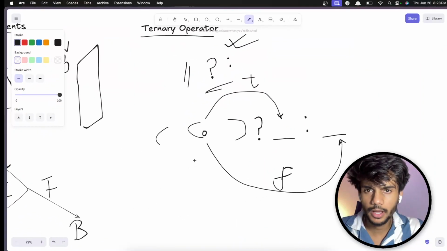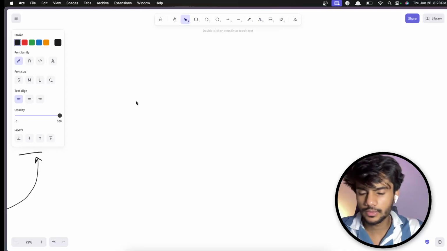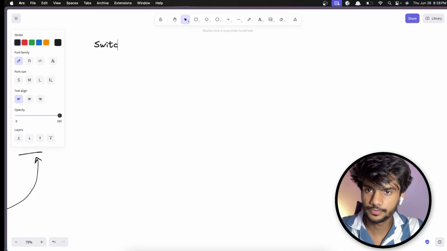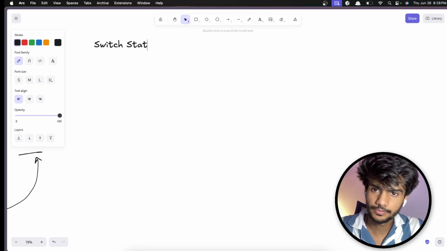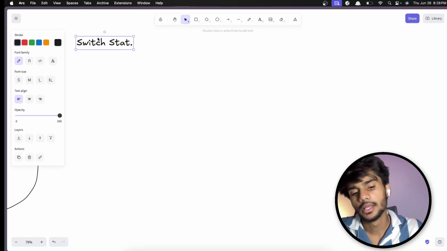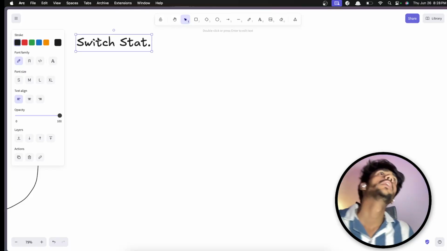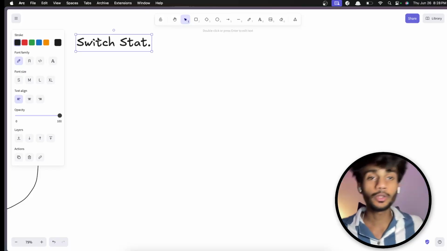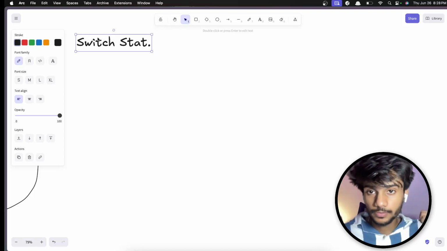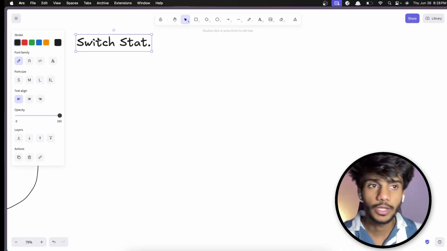Now let us talk about another interesting thing, switch statements. Okay, I'll give you an example. Let's suppose you're trying to make a software, and whatever month is going on, you want to show it in your dashboard. So maybe the user chips in 1, so that's January.